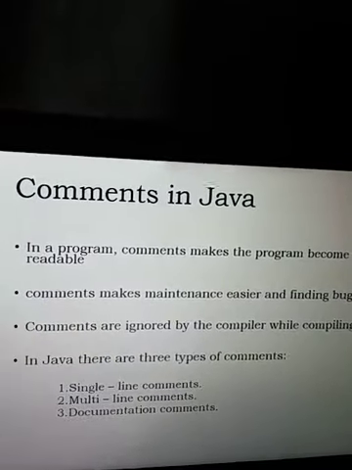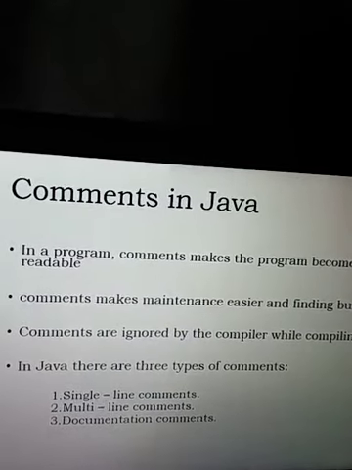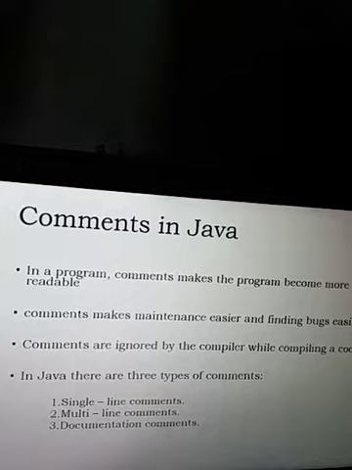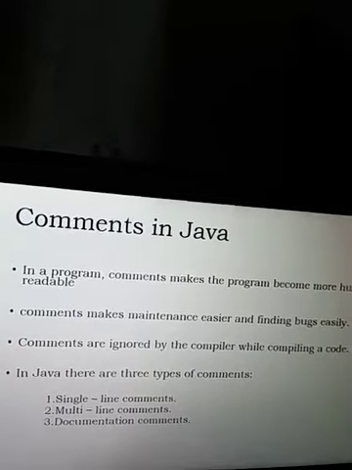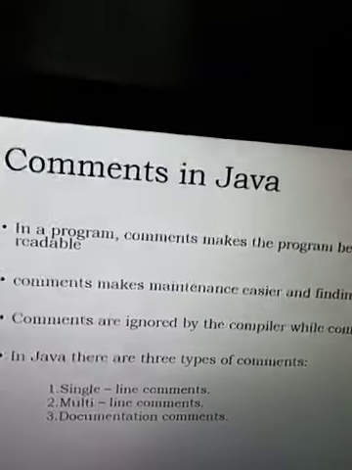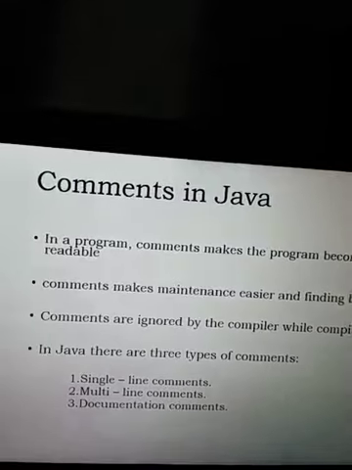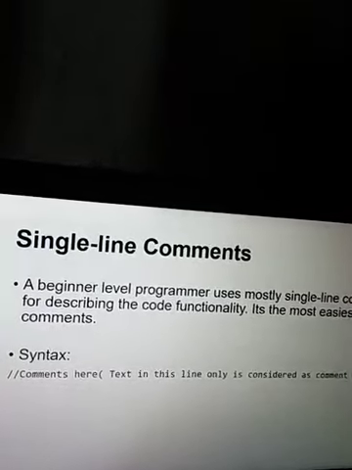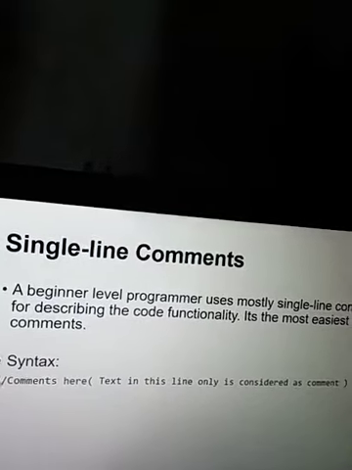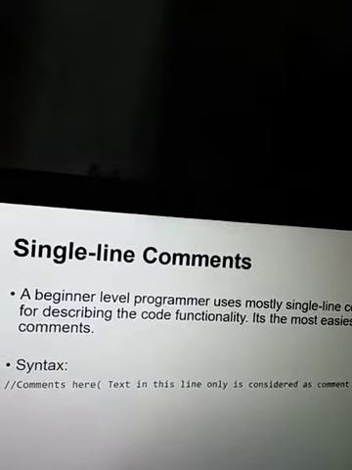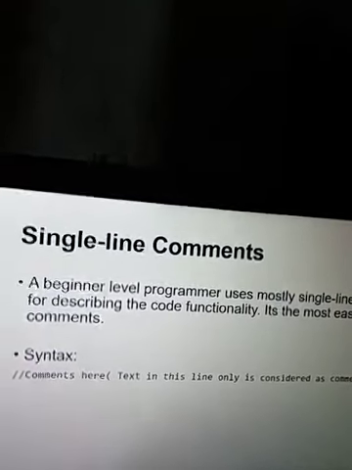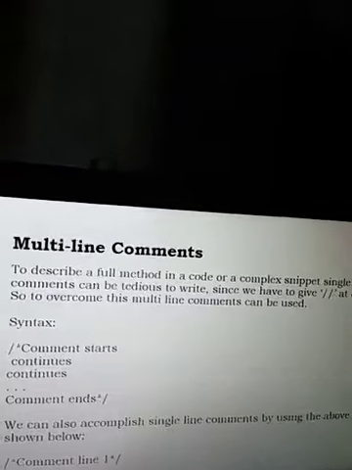Comments can be given in 3 different ways: single line comment, multi-line comment, and document comment. A comment is ignored by the compiler. It will not be executed. It is only for better understanding of the program we write. A single line comment is any line that starts with a double slash. This is ignored. It is not executed. Whatever statement we give here, that line is ignored. That is for the understanding of the user.